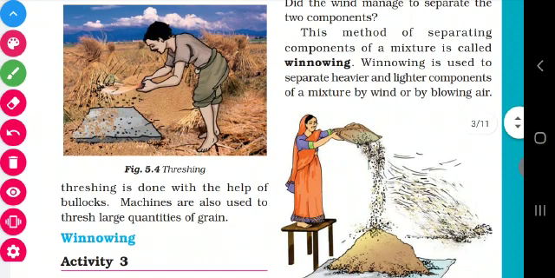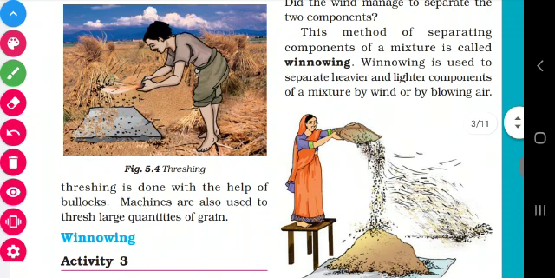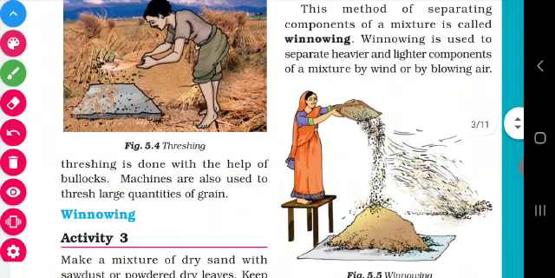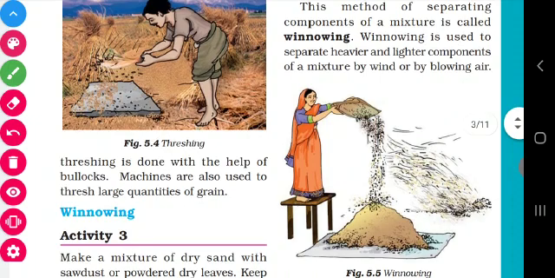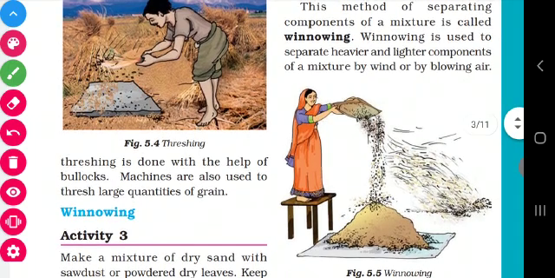Why farmers use this method: their grains will contain some husk particles. The grain is heavier and the husk is lighter. Husk means the seed coat and some other impurities. So they will stand on a stand or at a particular height and pour the mixture like this.